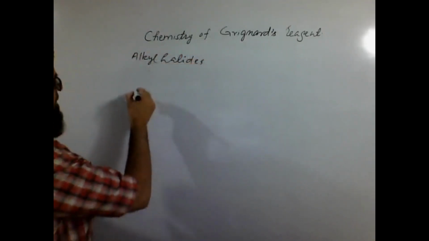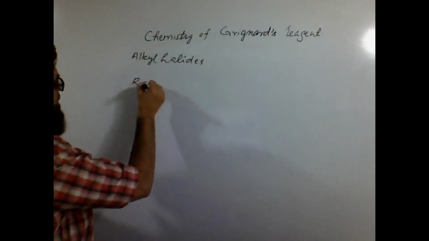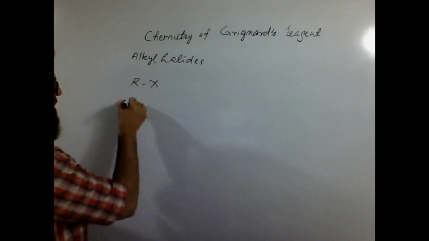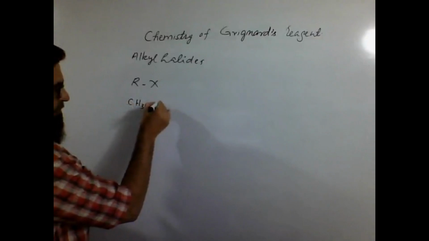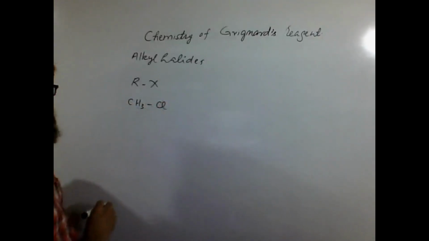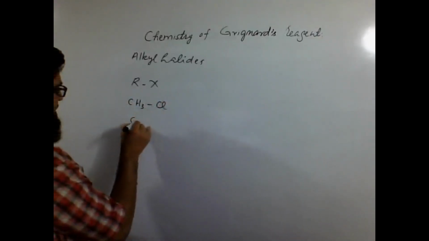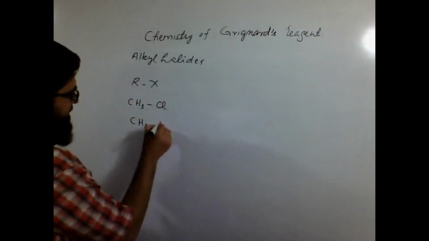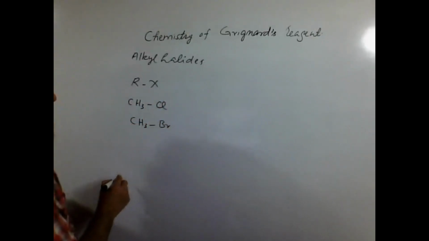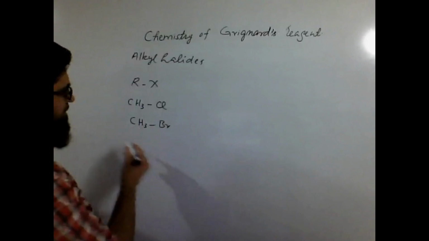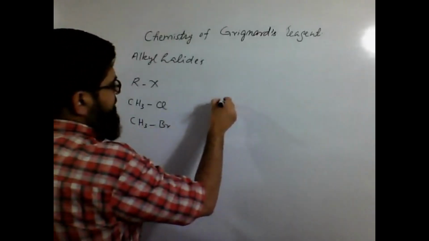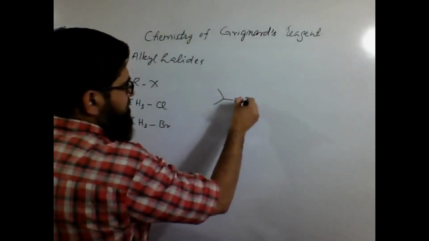What are the alkyl halides? You can have an alkyl part along with a halide. Let's say we have this sort of methyl chloride. We have this sort of components. A single carbon.